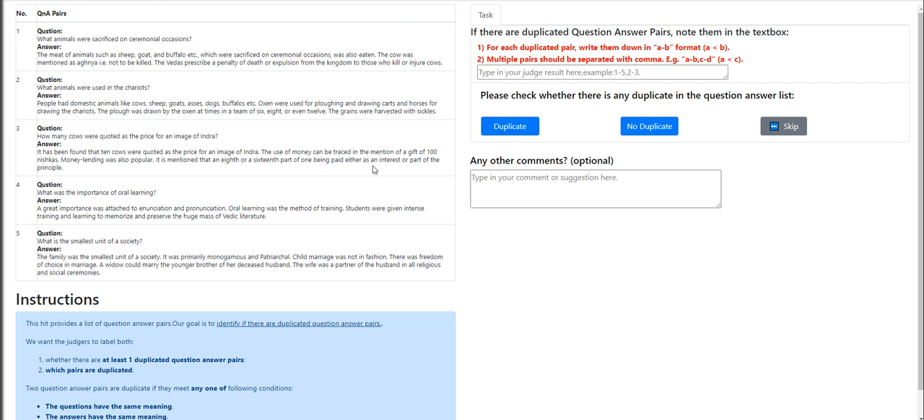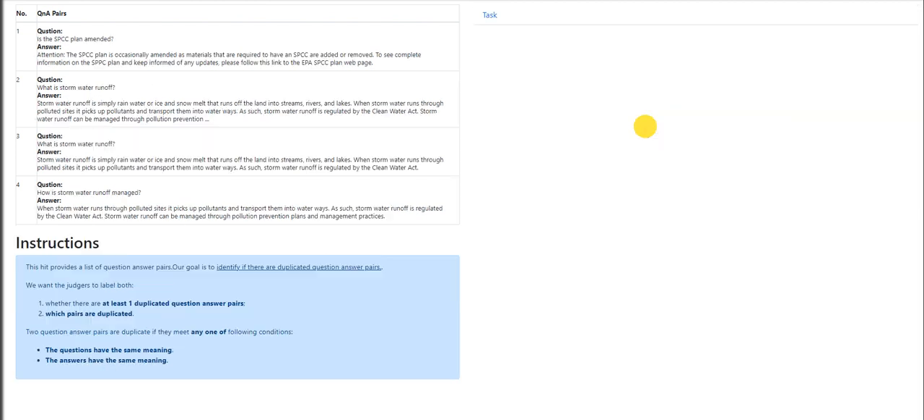Next hit is what animals were sacrificed on ceremonial occasions? What animals were used in the chariots? How many cows were quoted as the price for an image of Indra? What was the importance of oral learning? What is the smallest unit of society? I'm guessing this one. What animals were sacrificed on ceremonial occasions? Indra. They are duplicate, so no duplicate.